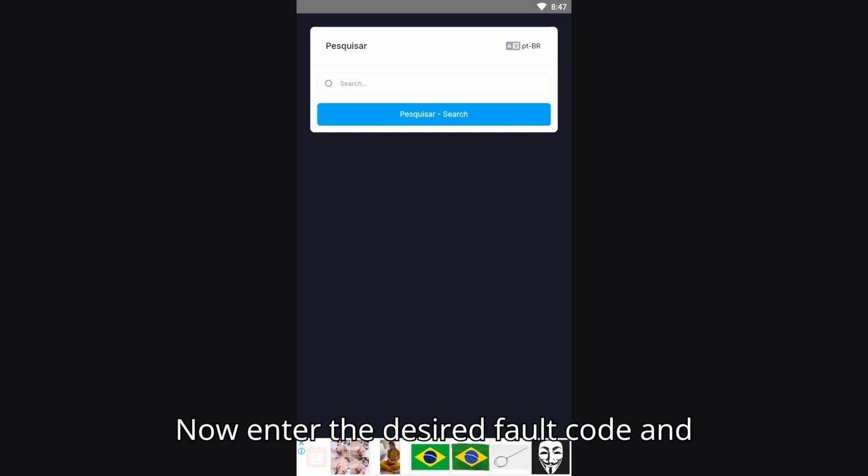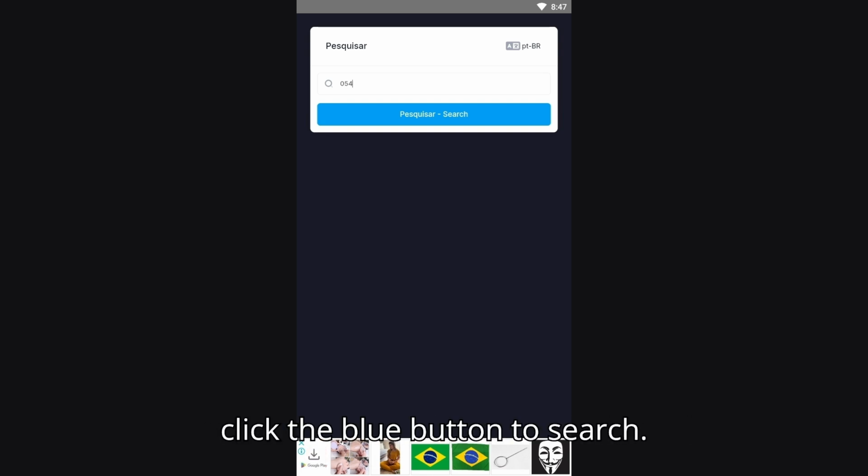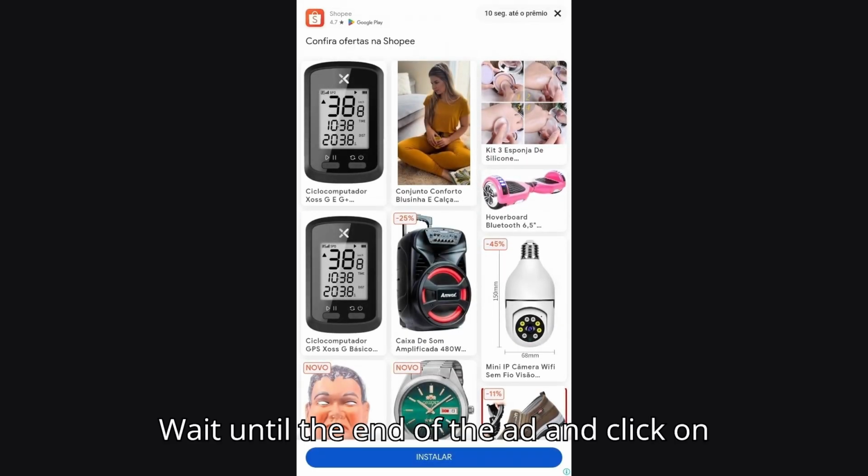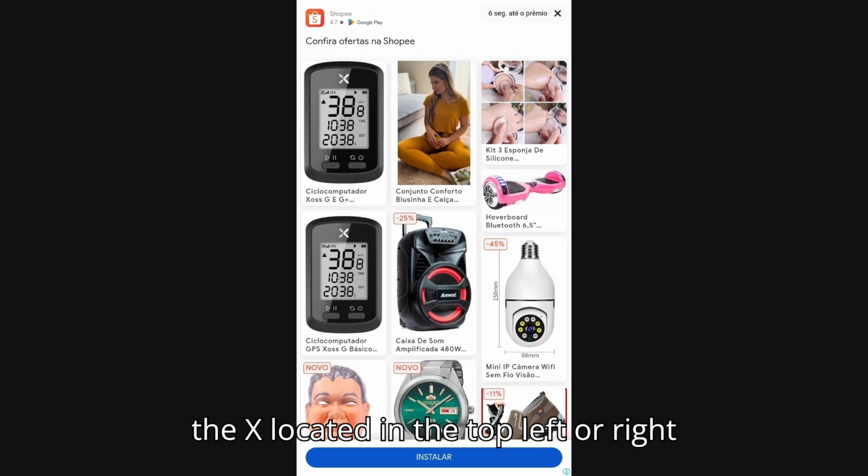Now enter the desired fault code and click the blue button to search. Wait until the end of the ad and click on the X located in the top left or right corner.